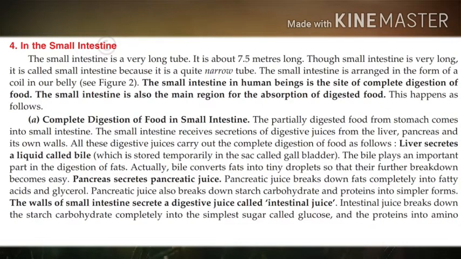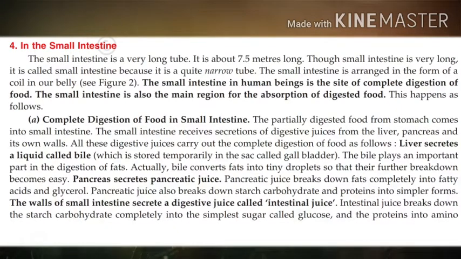So, digestive juices are given by the liver, digestive juices are given by the pancreas and digestive juices are secreted by the walls of the small intestine also. All these digestive juices carry out the complete digestion of food as follows.